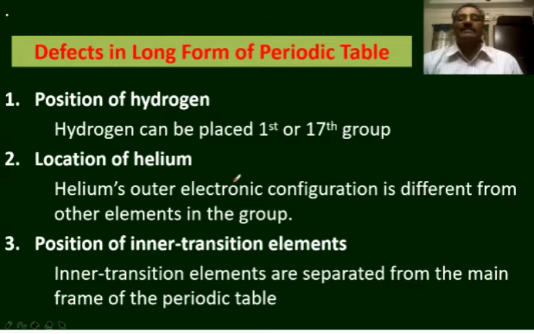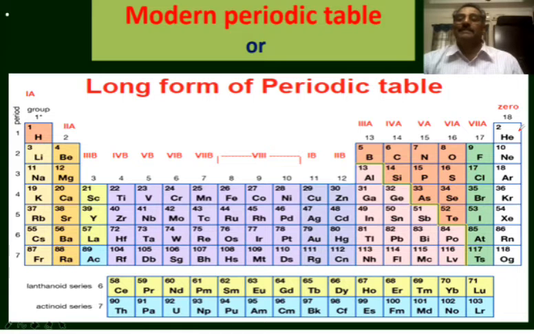Next, the location of helium. Helium is present in the first period and in the 18th group. Actually, helium is an s block element. The electronic configuration of helium is 1s2, whereas the other elements, neon, argon, krypton, xenon and radon, possess 8 electrons in their valence shell, but there are only 2 electrons in the valence shell of helium.